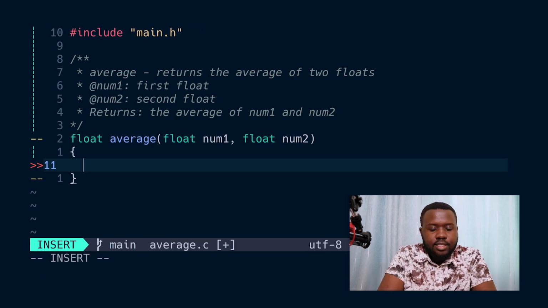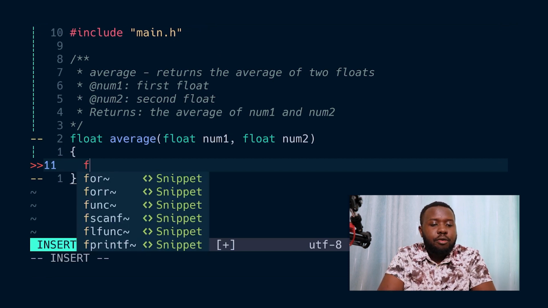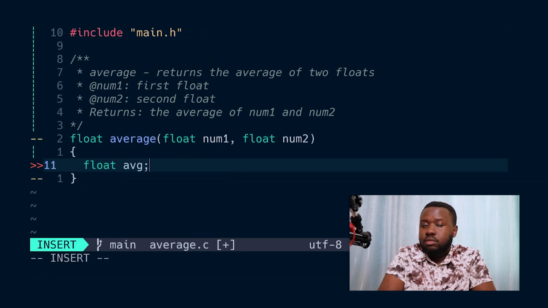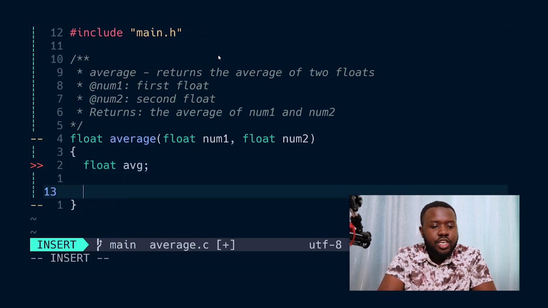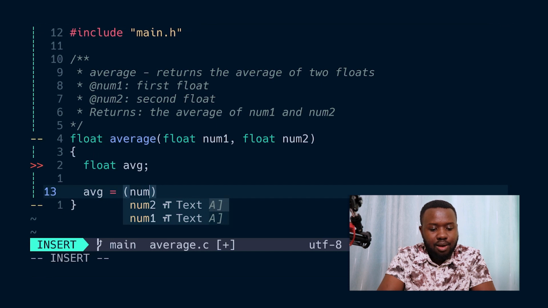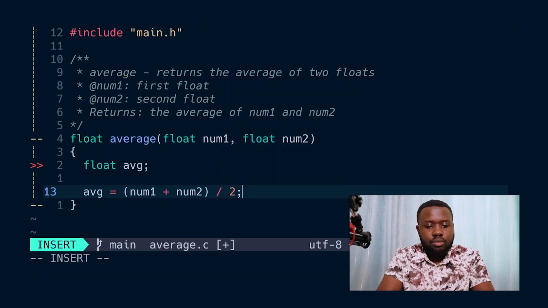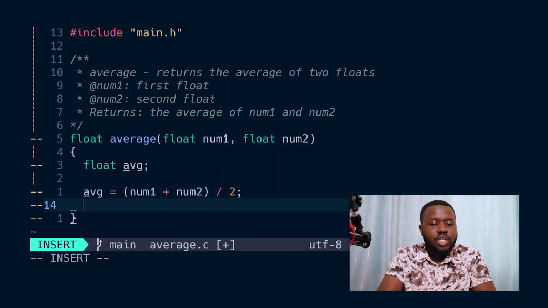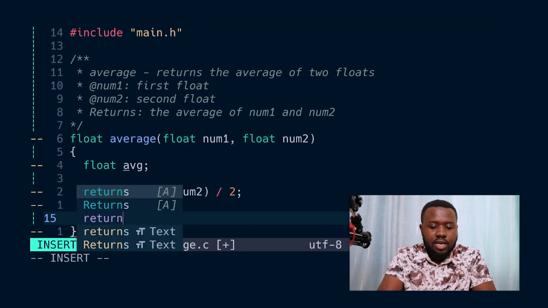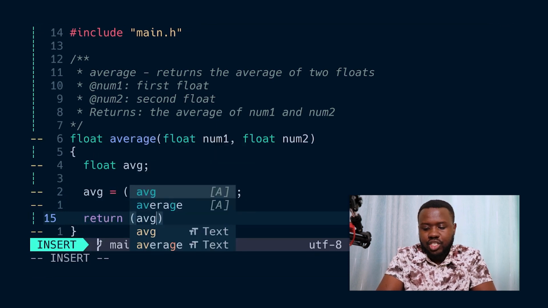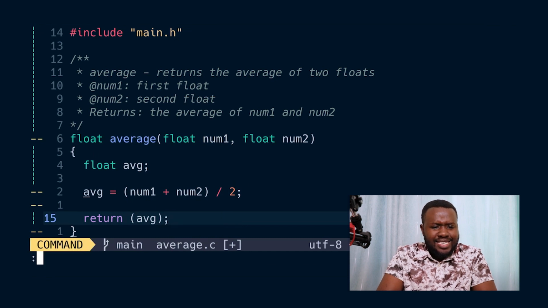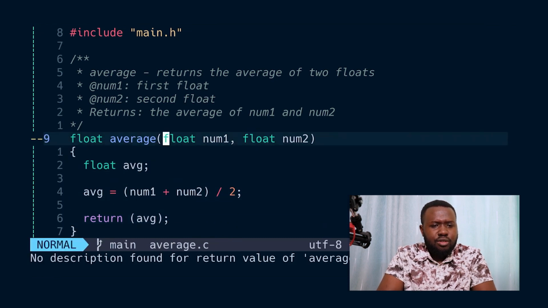Inside, let's create a variable called float avg. This is where we're going to store our average. Then we say avg is equal to num1 plus num2. We add them together and we divide them by 2. That's how we get the average. And once we have the average, we return avg. That's a very simple execution of the code.